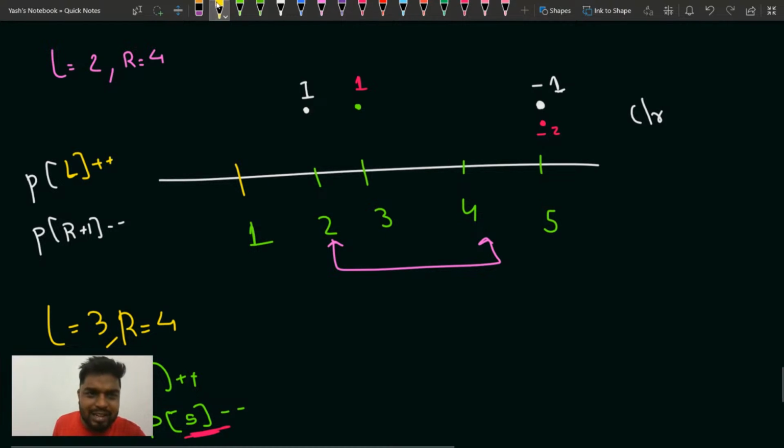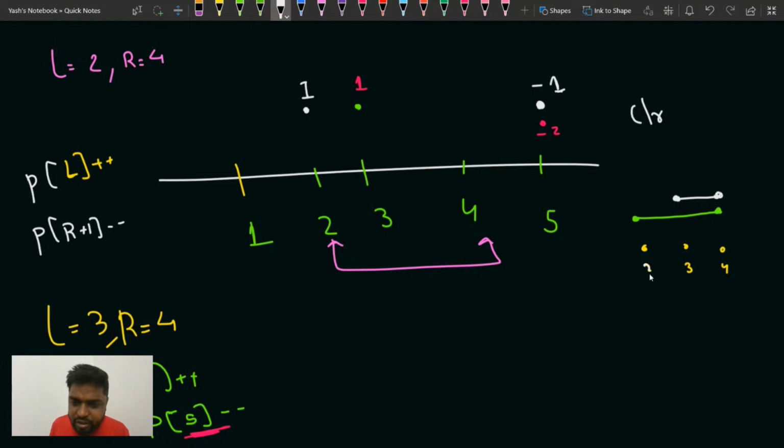So understand one thing, guys. So far, what have I done? Basically, if the values were 2 4 2 3 and 4, you have iterated in the range 2 to 4 like this, updated one time, and then 3 to 4 is like this. So how many times have you visited the shops? Shop number 2 has been visited how many times?